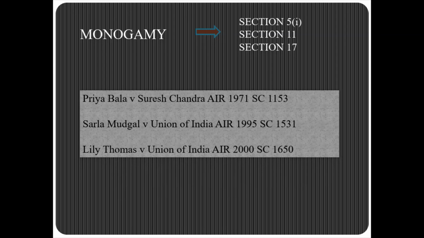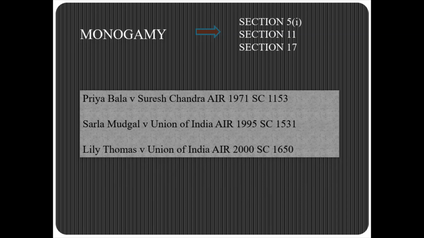Second comes the Sarla Mudgal versus Union of India case. It is a landmark judgment for this. It was a case of 1995. The facts of the case are that a Hindu male converted himself to a Muslim and then married a second wife. When he was questioned that he was not allowed to do so, he excused it by saying that now he is a Muslim and he is allowed to do bigamy.